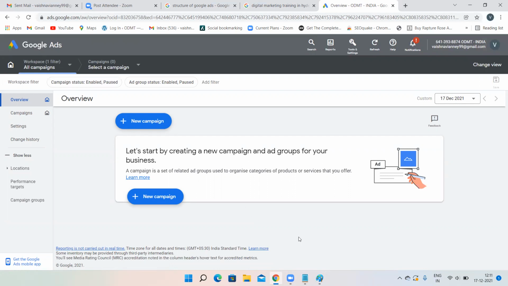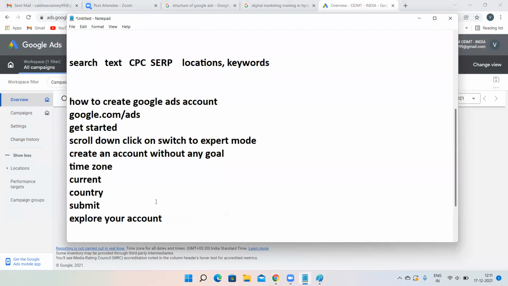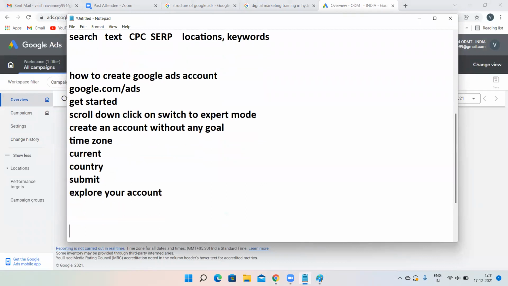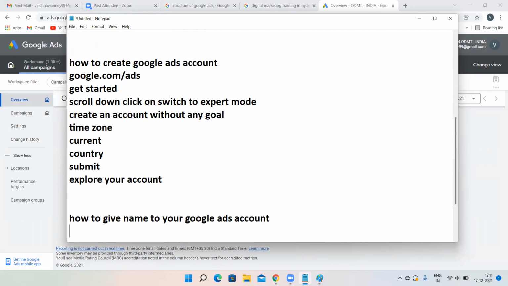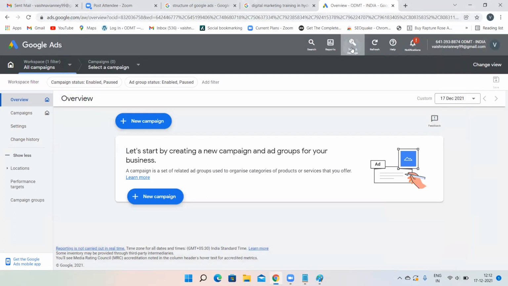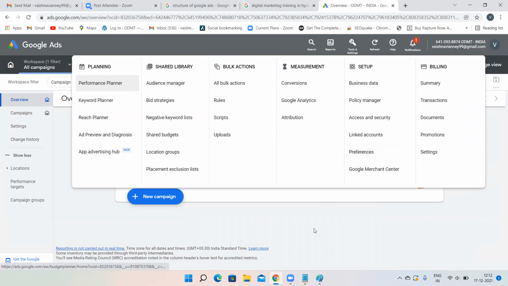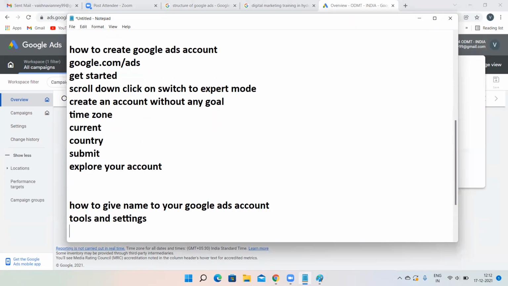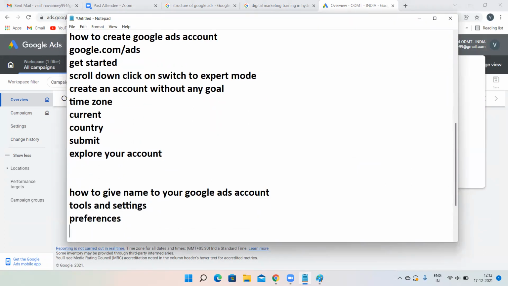So what have we learned till now? We have learned how to give a name to your Google Ads account. Under tools and settings, what option is there? Under tools and settings, preferences. Under preferences, account name. Tools and settings, preferences, account name.